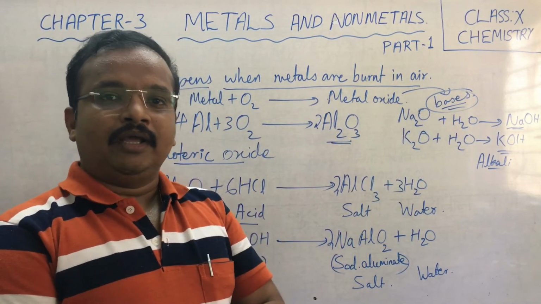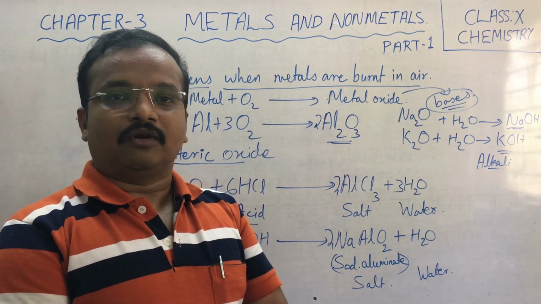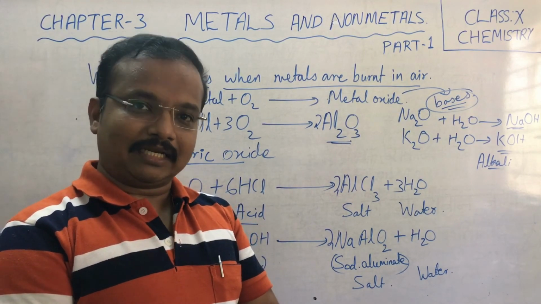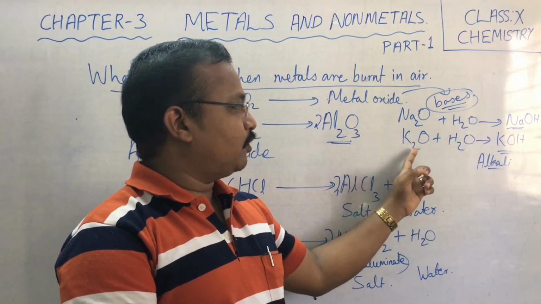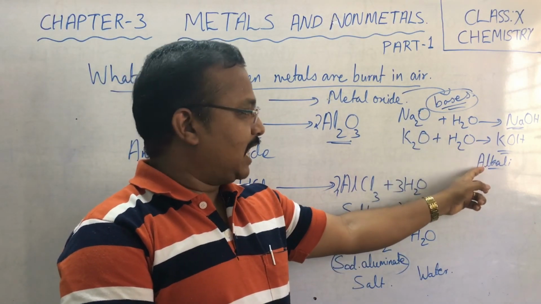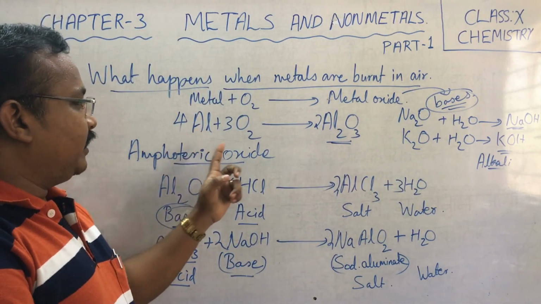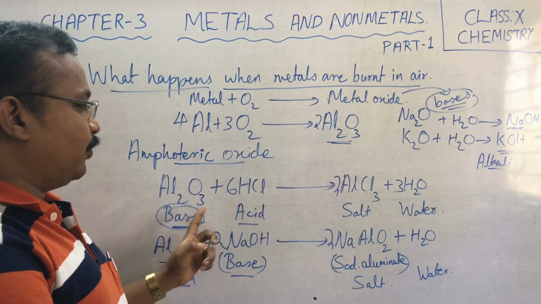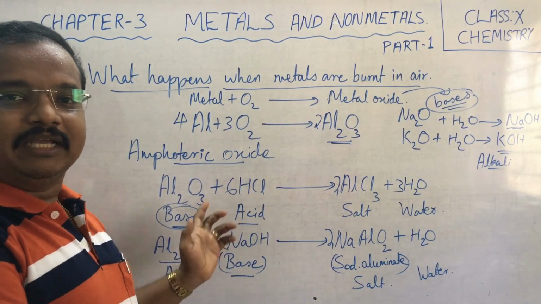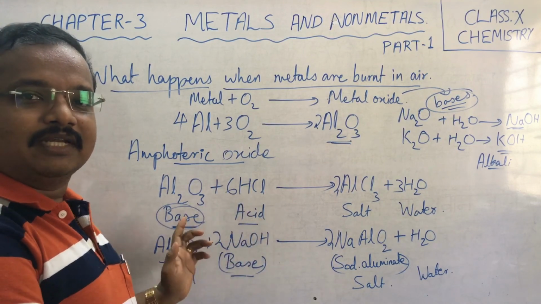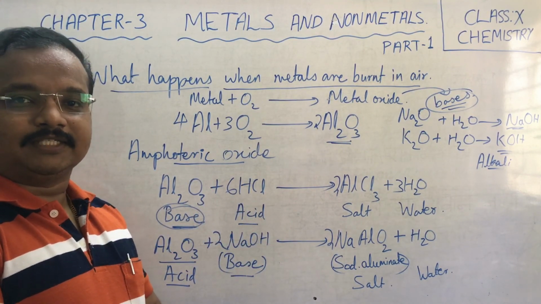And remember, not all metallic oxides are alkalis. Some metallic oxides like sodium oxide and potassium oxide form alkalis, and a metallic oxide like aluminium oxide forms an amphoteric oxide, where it behaves like an acid as well as a base when it comes in contact with acids as well as bases.